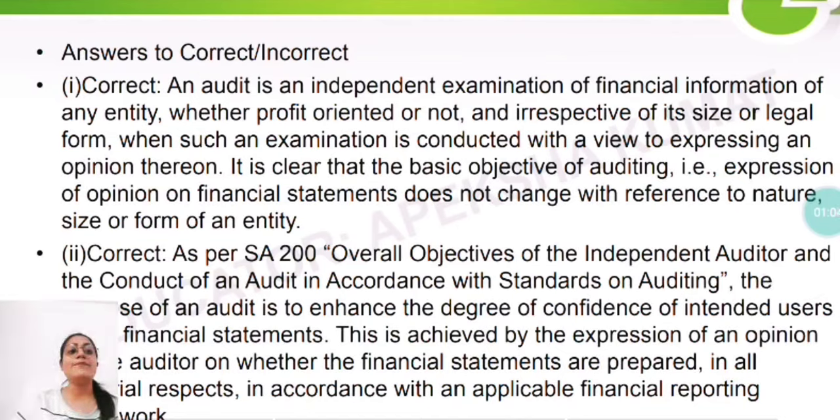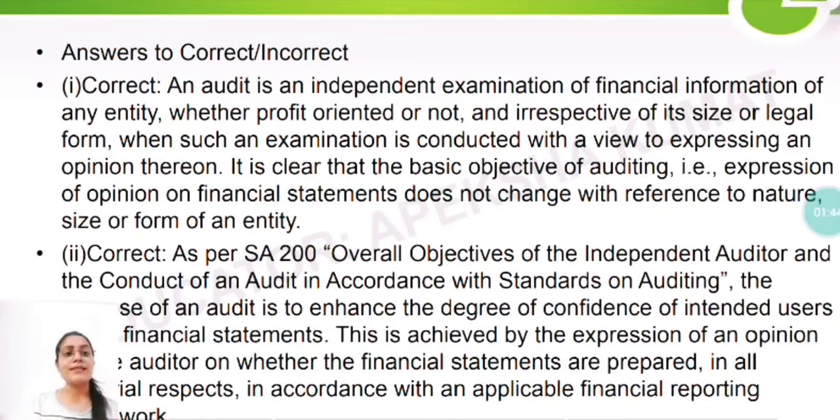An audit is an independent examination of financial information of an entity, whether profit oriented or not, and irrespective of its size or legal form, when such an examination is conducted with a view to expressing an opinion thereon. So you have to remember that audit is an independent examination. It is not dependent on whether the entity is profit oriented or not, whether it has a large turnover or not, or what legal form it is, and so on. What is your objective? Your objective is to do the examination and to express the opinion thereon.